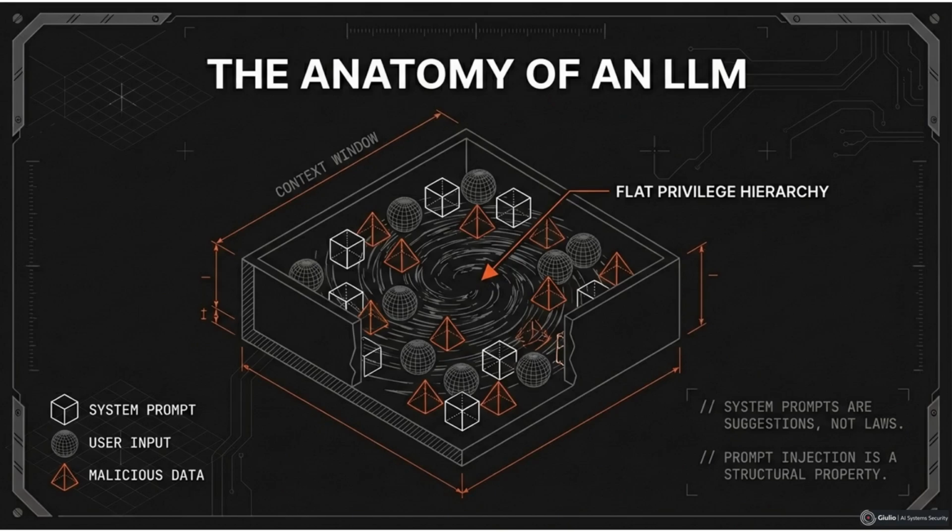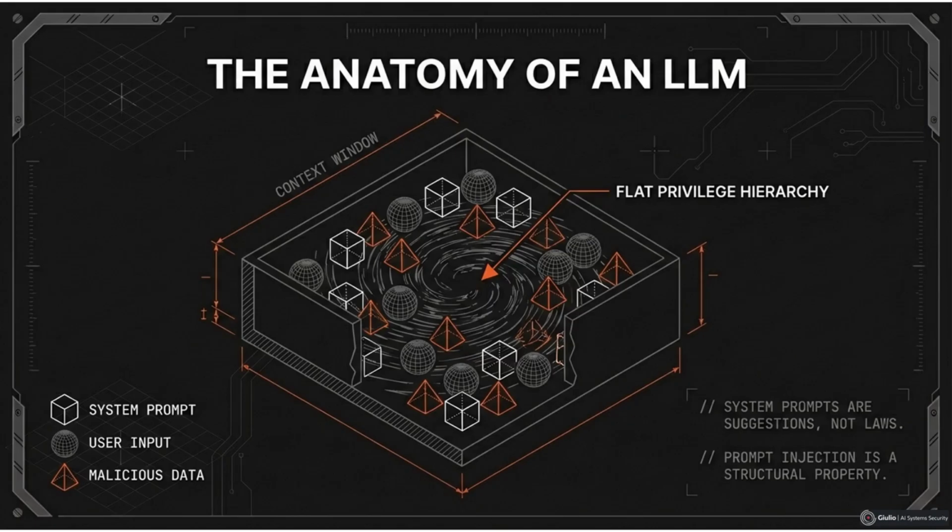System prompts, user inputs, and retrieved documents are all converted into tokens and processed together. The model does not inherently distinguish between trusted and untrusted sources. It evaluates statistical relationships and generates the next most probable token.